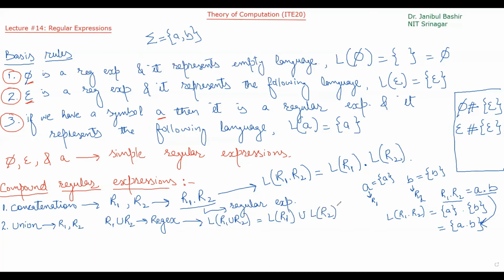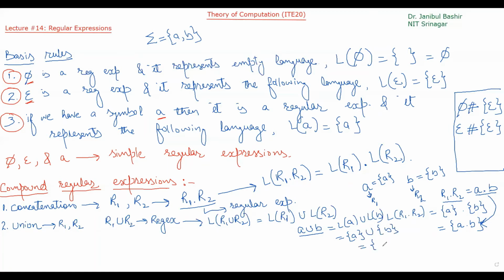Okay, what does that mean? Let's take the same example. Let's say A is R1 and B is R2. Then what will be A union B? A union B is a regular expression and it represents the language of A union the language of B. The language of A is {A} and the language of B is {B}.